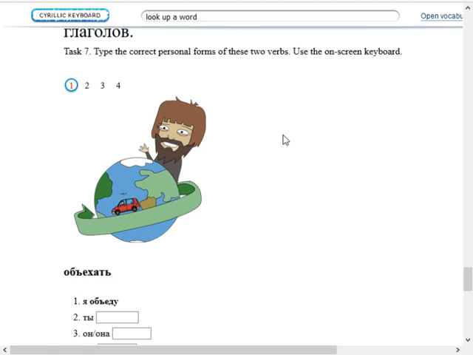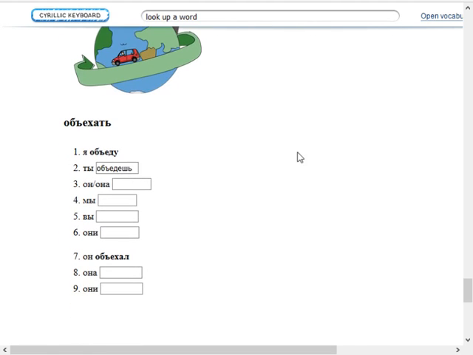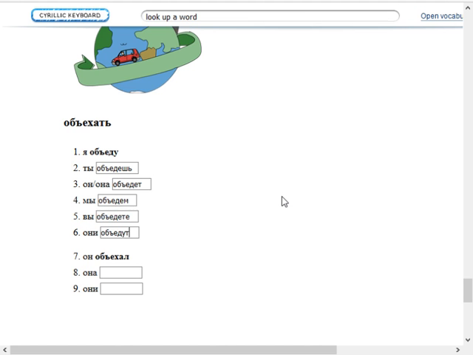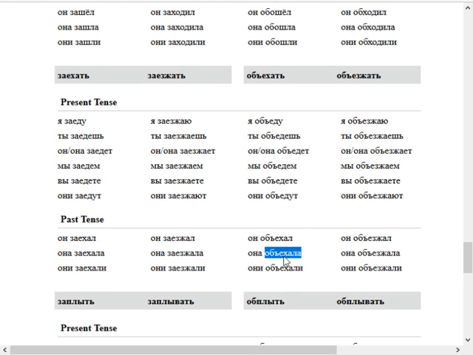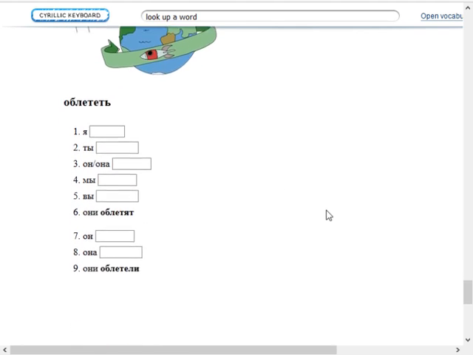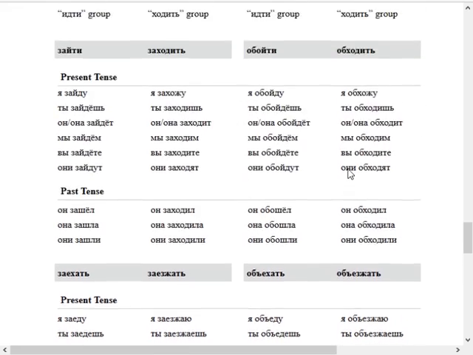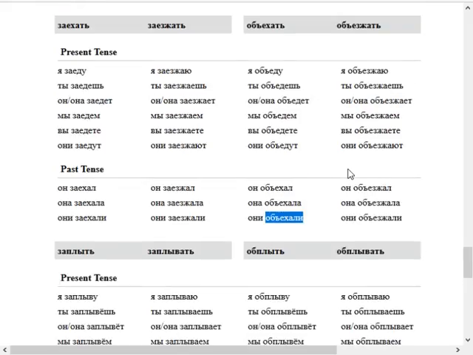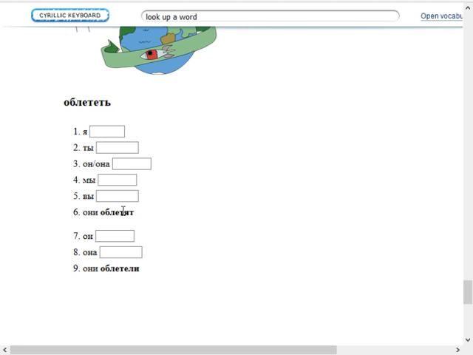Fine, then let's do ты объедешь, он or она объедет. Мы объедем, вы объедете, они объедут, он объехал, она объехала, and они объехали. So far, so good, I think, I hope. Облетет, where is... Oh, they don't have letet and letat here, do they? No, they do not. I will need to type these in manually. So let's go ahead and take this from here.